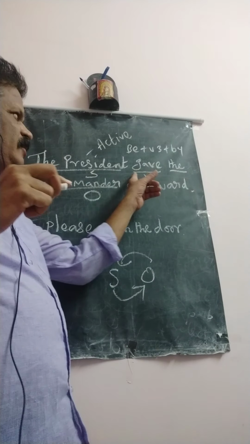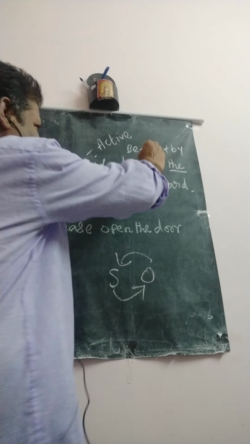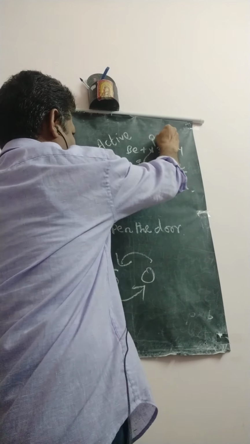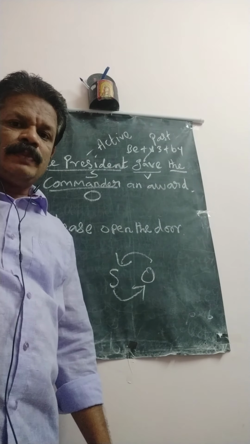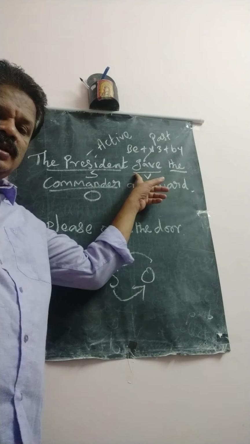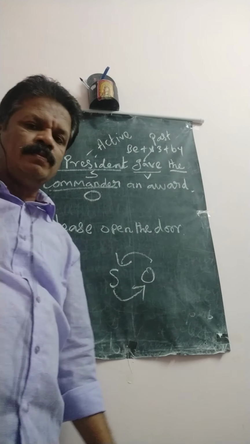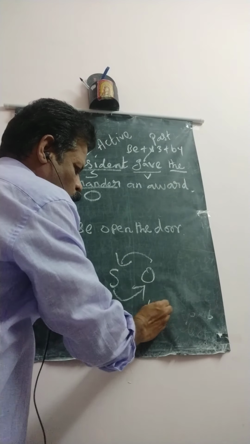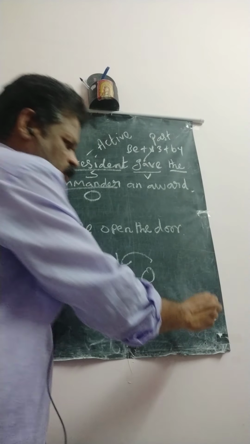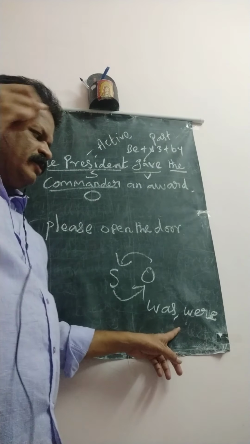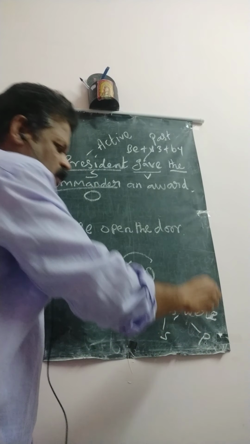Okay, already we identified the verb. The verb is past tense. Gave is past tense. So you select the B form verb as per the tense of the given verb. Here the given verb is gave, past tense, so you select the past B form verbs. Was and were. There are two verbs in past B verb, was and were. Was is a singular verb, were is a plural verb.